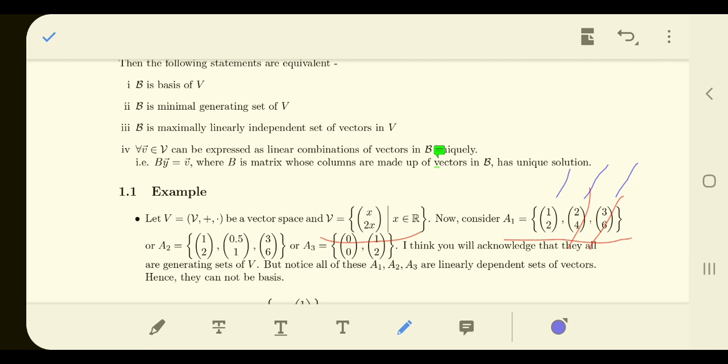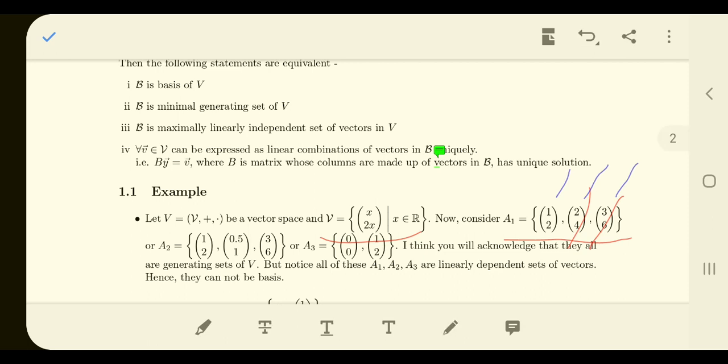So the fourth point is also not getting covered. That's why it is not a basis. So all of them are equivalent. These three definitions are equivalent. Whatever you choose, you can say with the help of that. Similarly, you can talk about A2, A3.